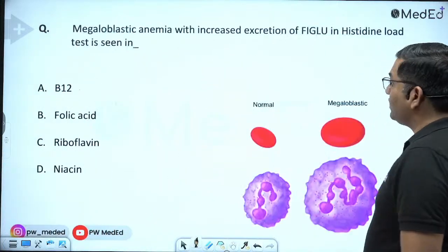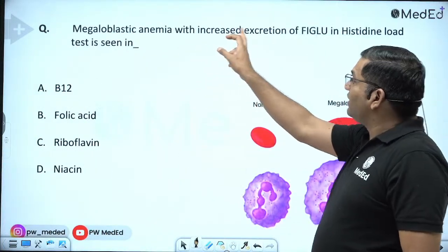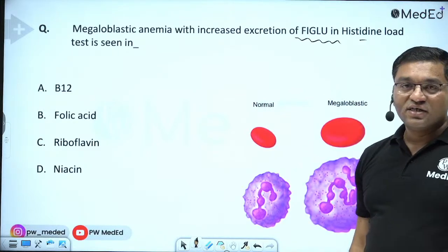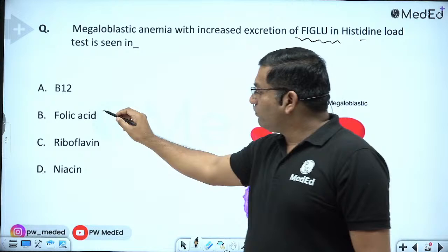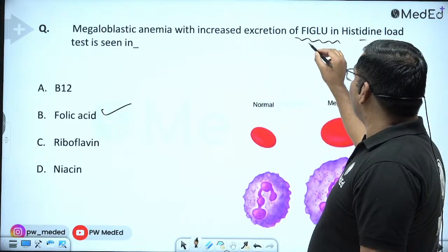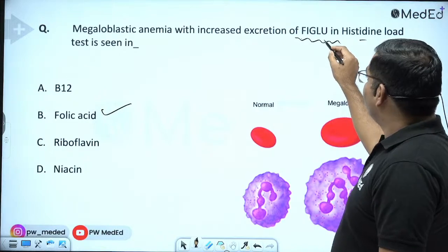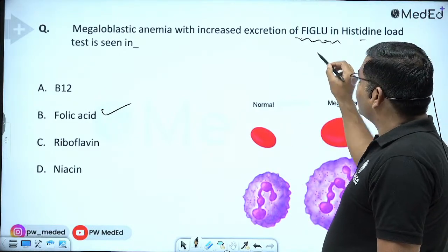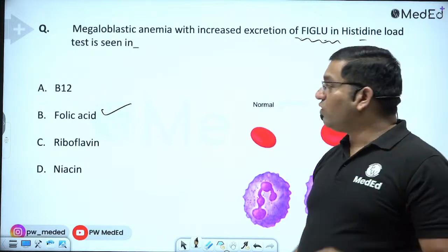Now see the next case: megaloblastic anemia with increased excretion of FIGLU, formiminoglutamic acid, on the histidine load test. This is due to folic acid deficiency. Folic acid is important for the conversion of formiminoglutamic acid. When histidine is given, formiminoglutamic acid is excreted in urine in the deficiency of folic acid.